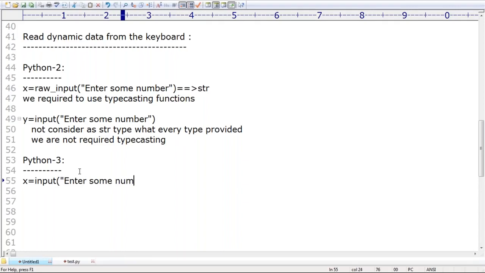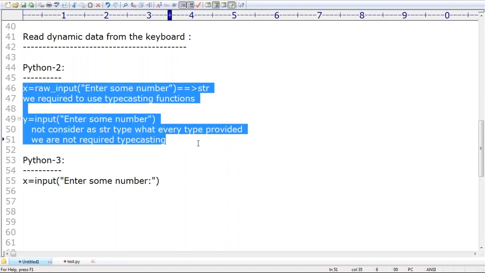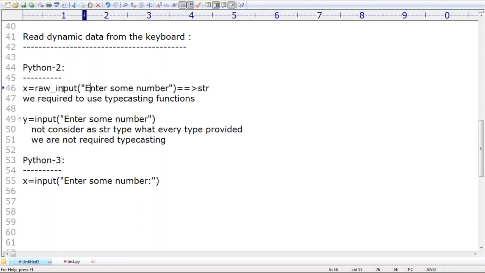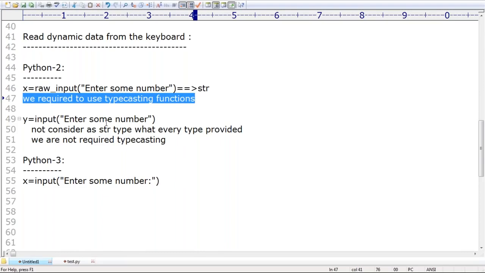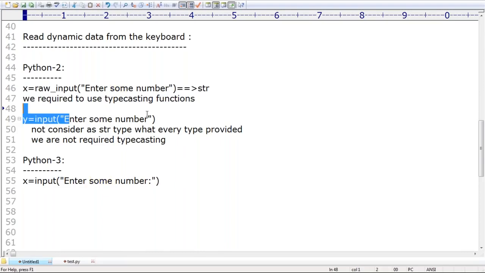Enter some number, like this I'm taking. Don't get confused. Up to this is clear. In Python 2, how many input functions are available? Two: the first is raw_input, the second is input. What is the difference between them? The raw_input function by default always treats the data as string type, so we compulsorily have to perform typecasting. But with input, whatever number you enter, that number only, and typecasting is not required. Clear up to this? Next, in Python 3, raw_input is not there, only input is there.